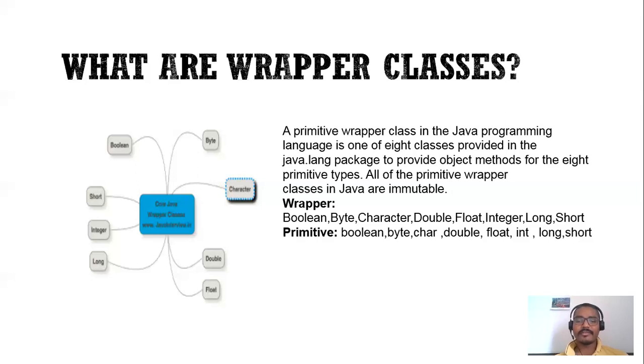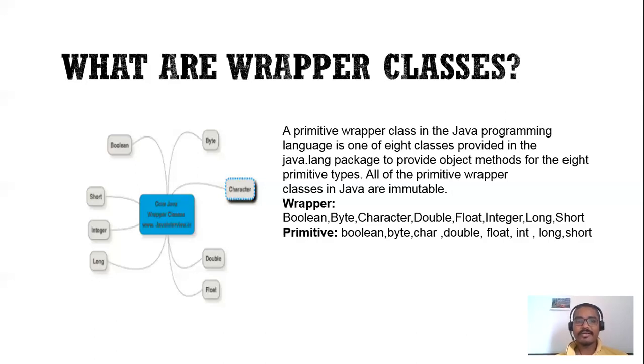And for short, there is Short. So all these 8 wrapper classes available in Java are responsible for converting the primitive data type into its corresponding object form. I hope this question is clear to you, about what wrapper classes are.